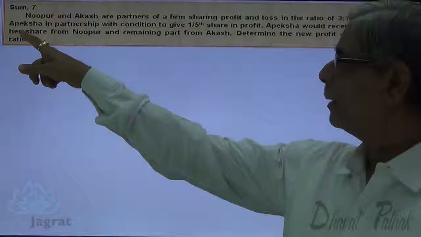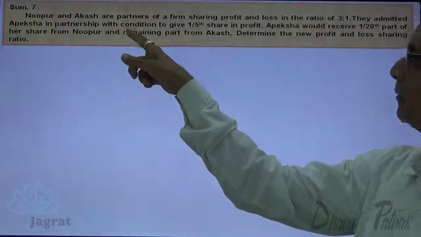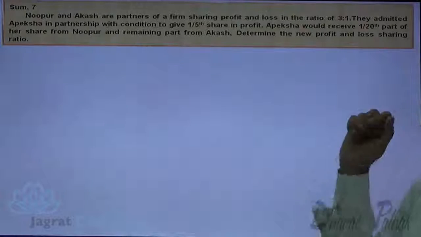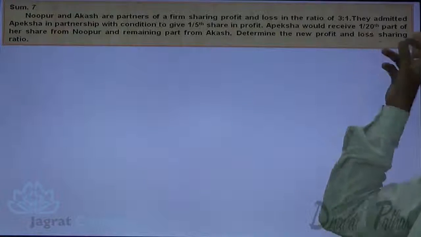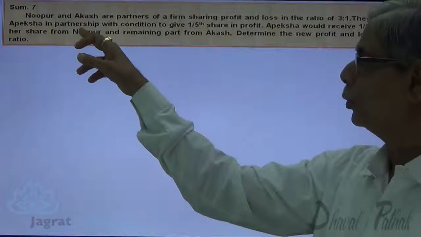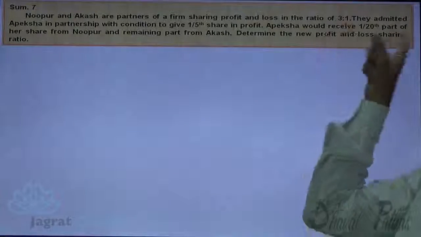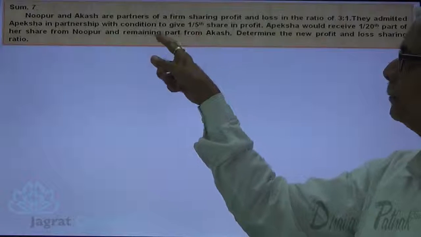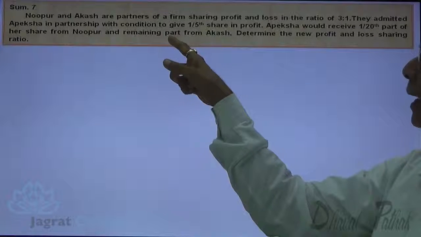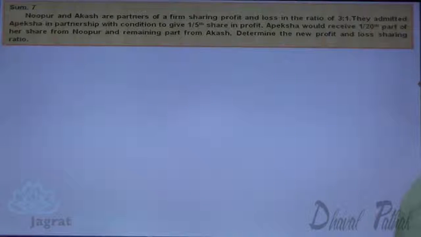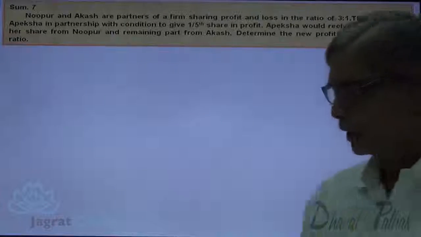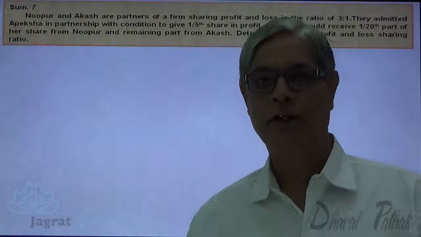They admitted Apeksha in the partnership with a condition to give her 1/5 share in profit. Apeksha would receive 1/20th part from Nupur, and the remaining, 1/5 minus 1/20, from Akash. Determine the new profit sharing ratio from the information given.